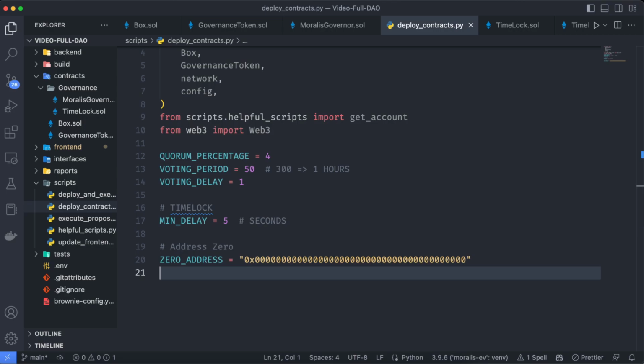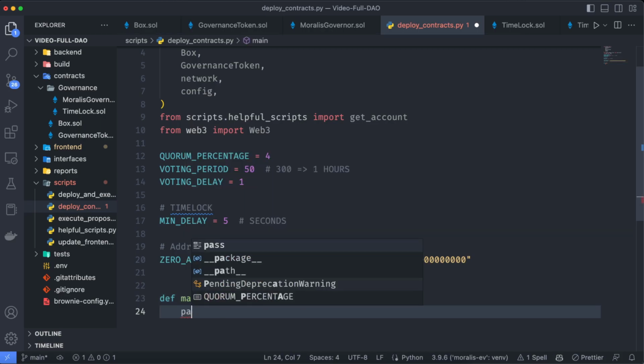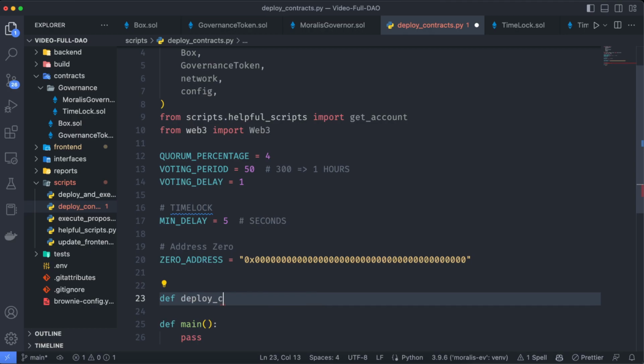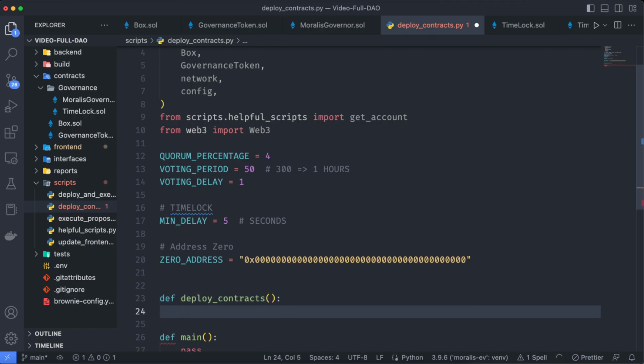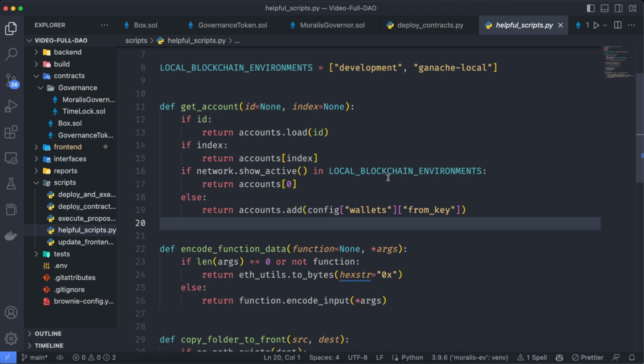So let's create a main function, def main. It's going to pass for now. And up here, let's say def deploy_contracts. We are going to set the account as that get_account function. By the way, that get_account function is just going to take the account based on the context, if we are on a local environment or if we want to use an actual private key.